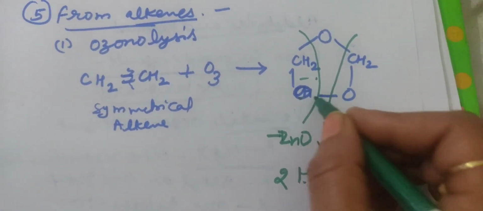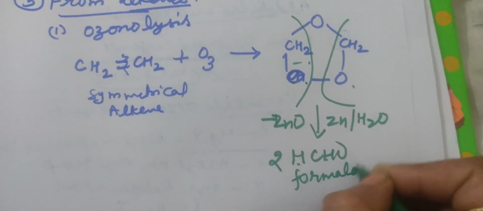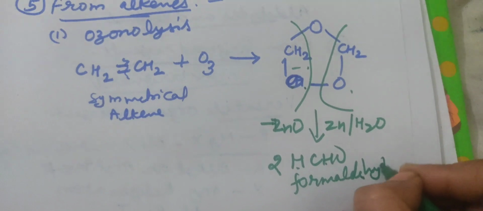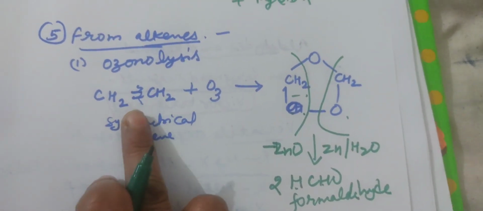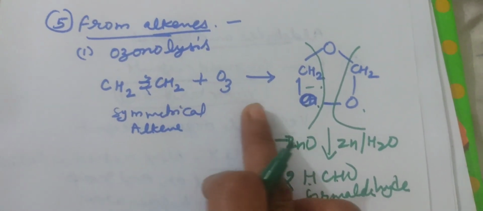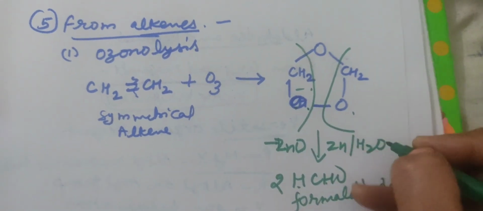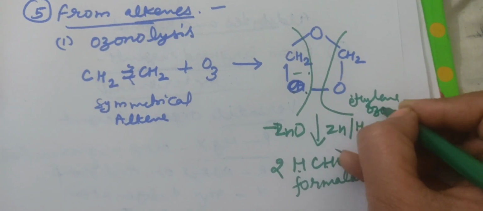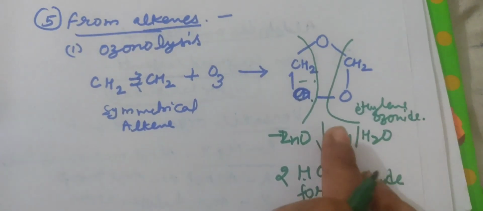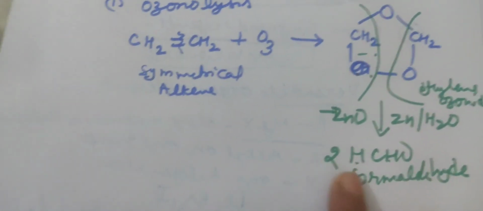That means two molecules of HCHO, which is called formaldehyde. When symmetrical ethene reacts with ozone, it gives an intermediate called ethylene ozonide. When this ethylene ozonide reacts with zinc in aqueous medium, it gives zinc oxide and formaldehyde is formed.